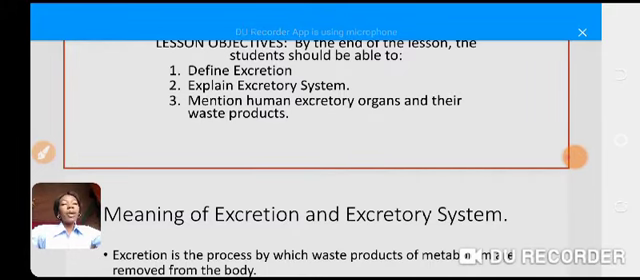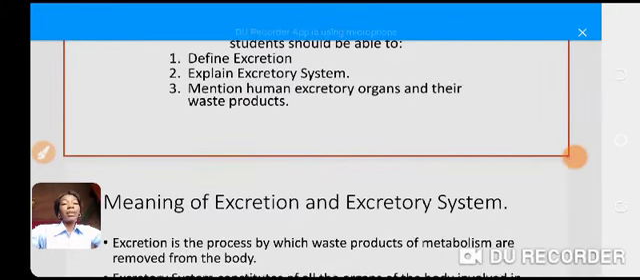Okay. Now, excretory system. Hope you are writing. You have to write down the meaning of excretion in your note. Write down this in your note. Now, what is the excretory system? With your knowledge of what the digestive system is, because we've talked about that, can you tell us what the excretory system is?